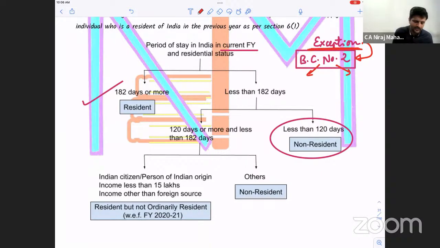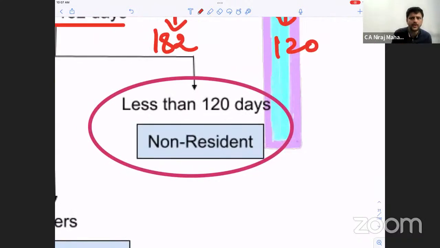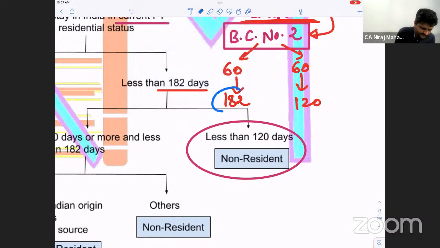When you change that 60 days, 60 to 182, or 60 to 120. These are the two options or no? Yes. So now pay attention. If he is less than 182, then we are going to basic condition number 2. Especially we are talking about the exception: Indian citizen or person of Indian origin coming to India for visit. Clear, everybody? Now he's less than even 120, then he becomes NR. This criteria I'm talking about now.